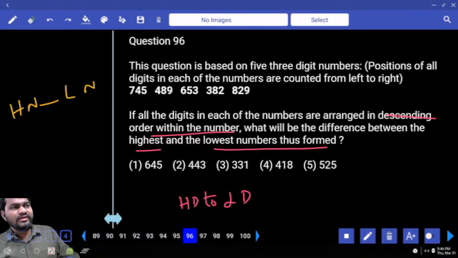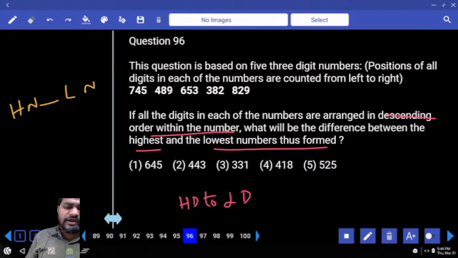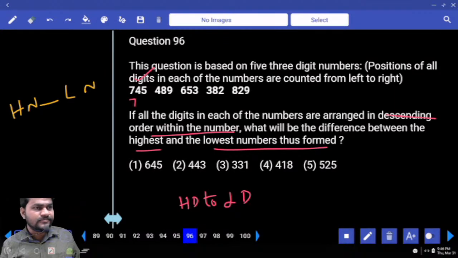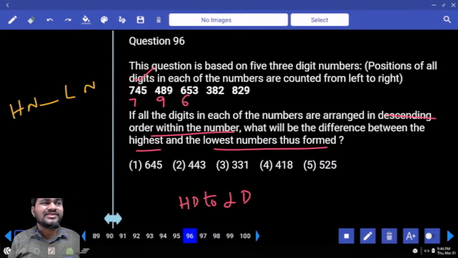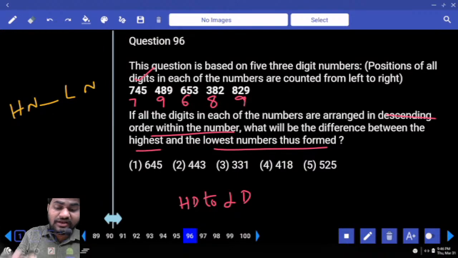So within the number descending order is required. So 745 will be starting with the highest digit which is 7. 489 will be starting with 9. 653 will be starting with the highest digit 6. 382 will be starting with 8. 829 will be starting with 9.